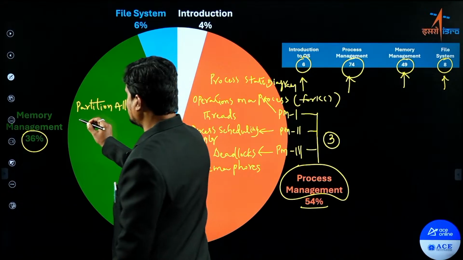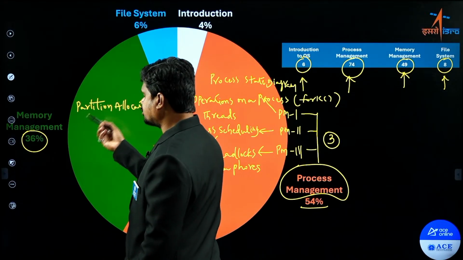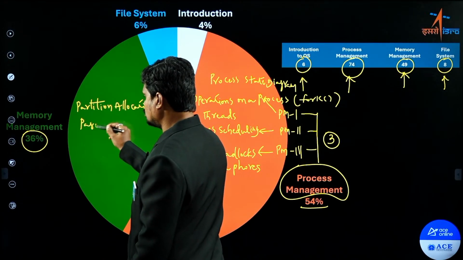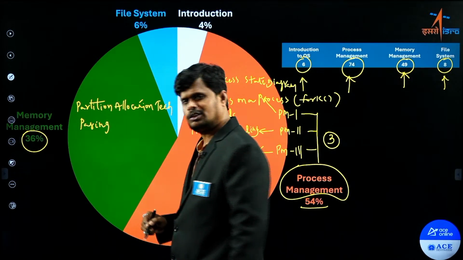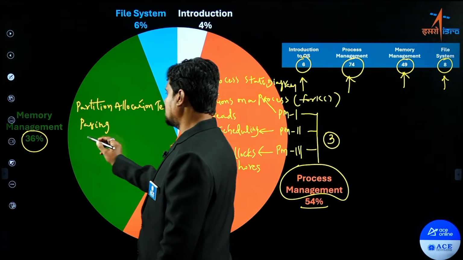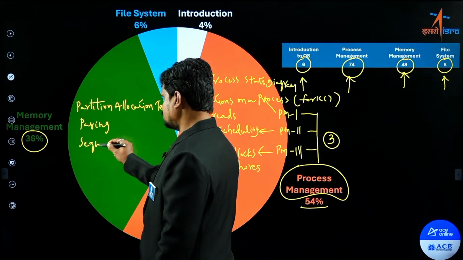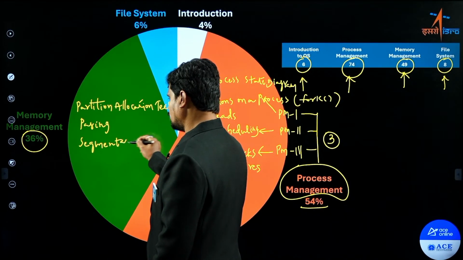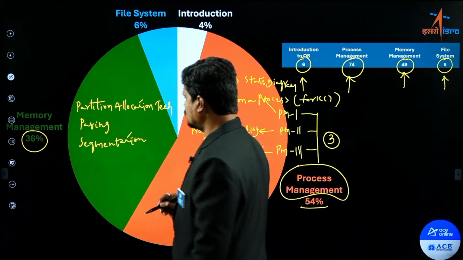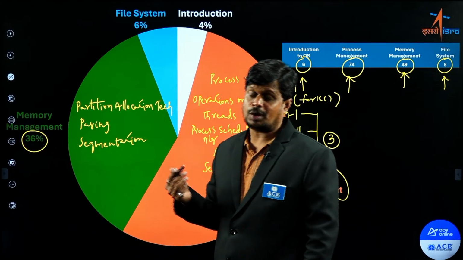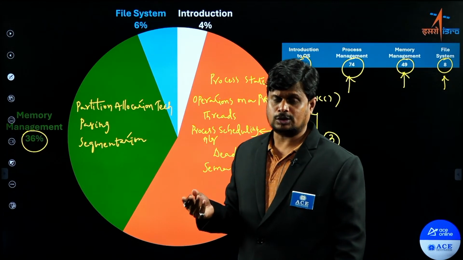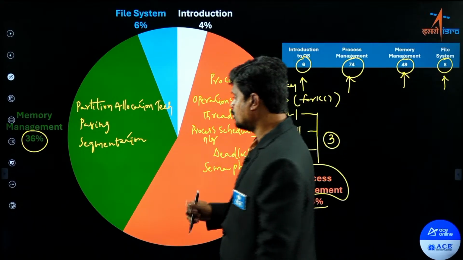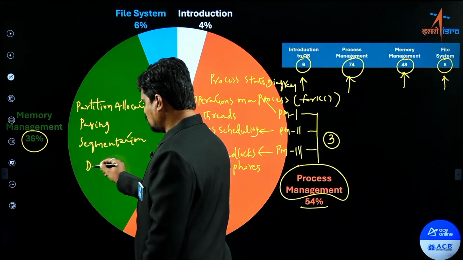Plus contiguous memory. As part of non-contiguous memory management techniques, we need to focus on the paging concept, as well as segmentation, right? Plus, as part of memory management part 2, we have the demand paging concept.